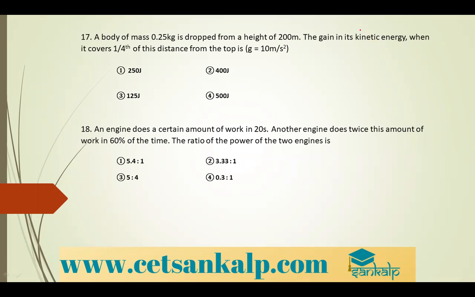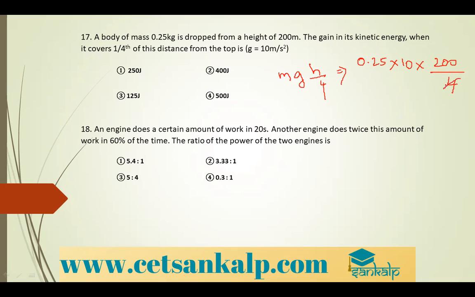So you have the formula. The gain in its kinetic energy is mgh by 4. So m is 0.25 into 10 into 200 divided by 4.